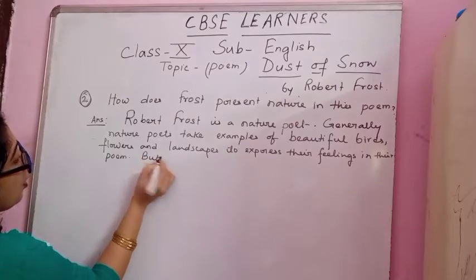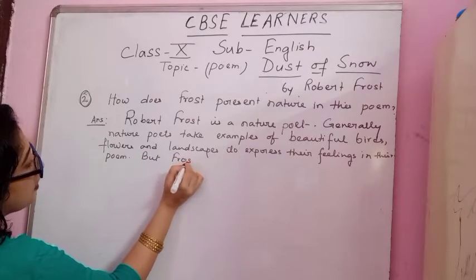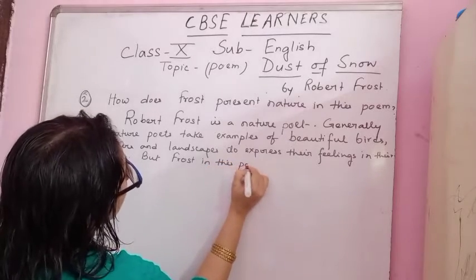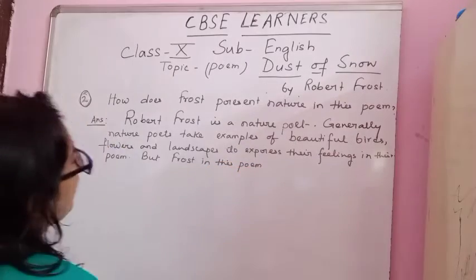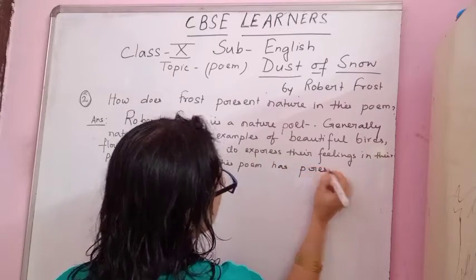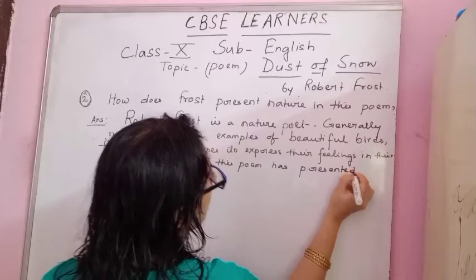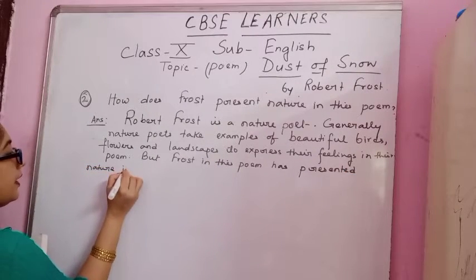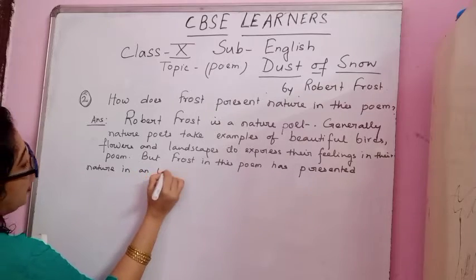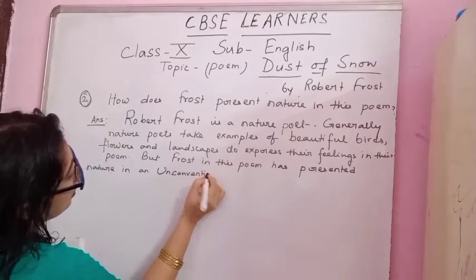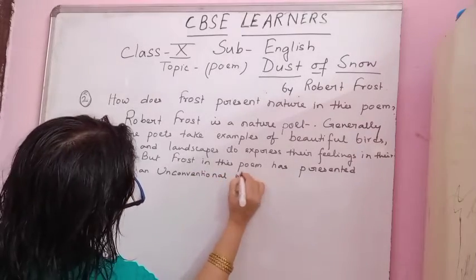But Frost in this poem has presented nature in an unconventional way.